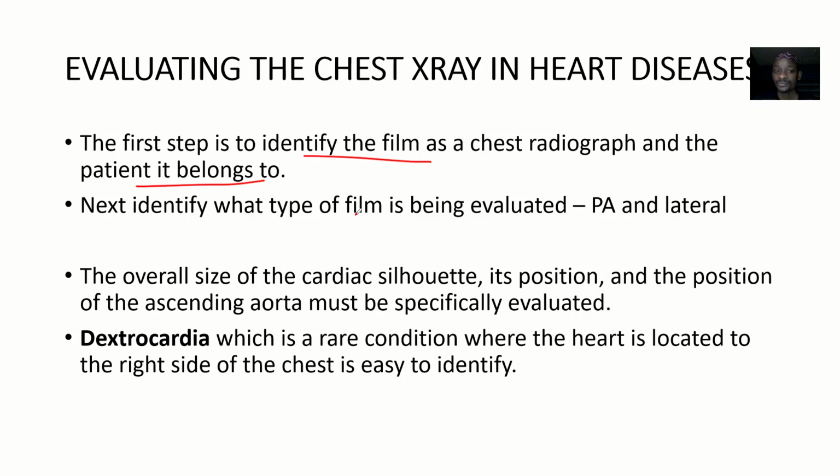Next, know the type of X-ray that it is. Is it a posterior anterior X-ray or is it a lateral view X-ray? Now the overall size of the cardiac silhouette, its position, and the position of the ascending aorta must be specifically evaluated. Then dextrocardia. This is actually a rare condition where the heart is located on the right side of the chest. It is actually easy to identify.